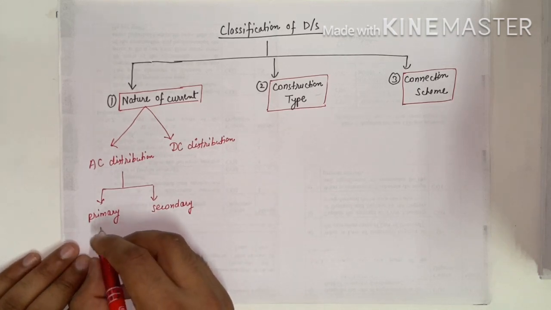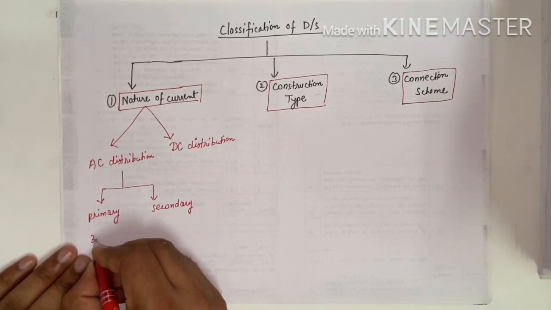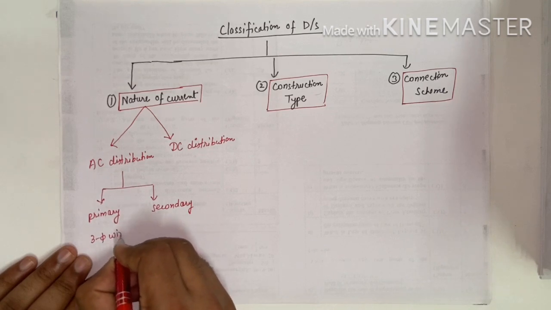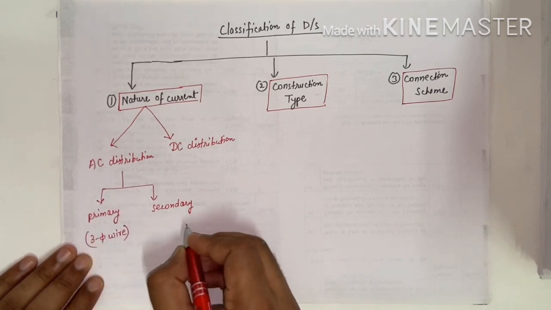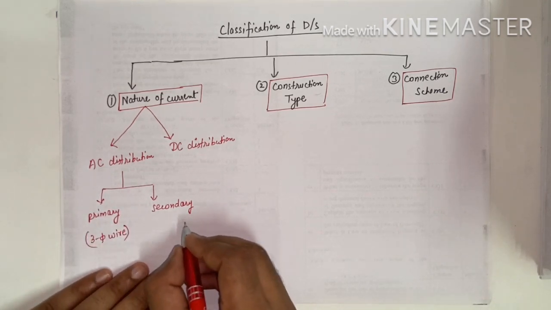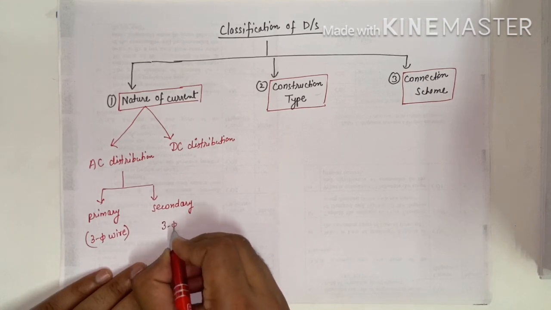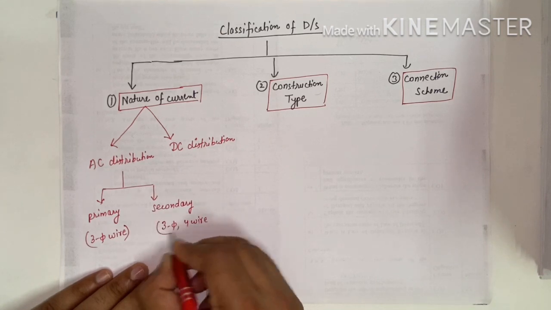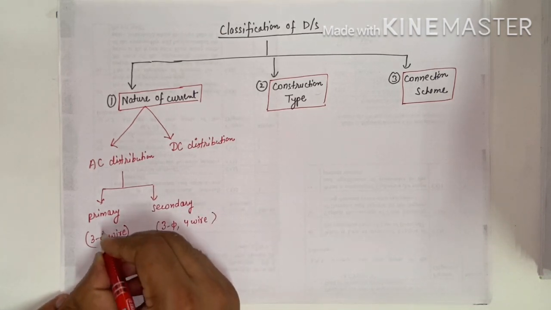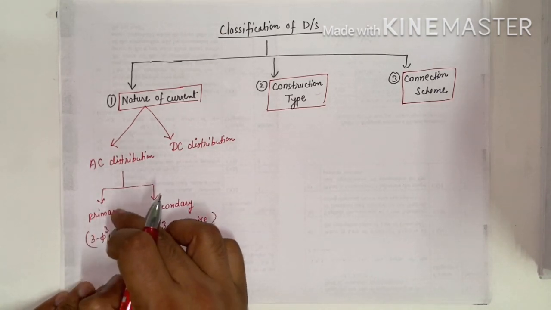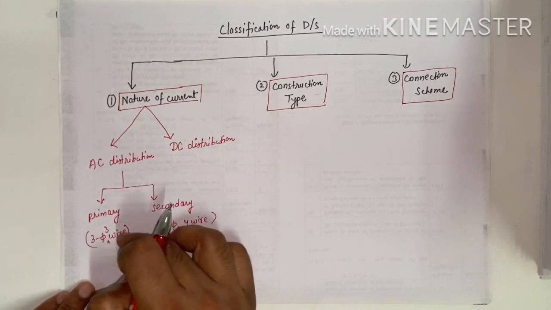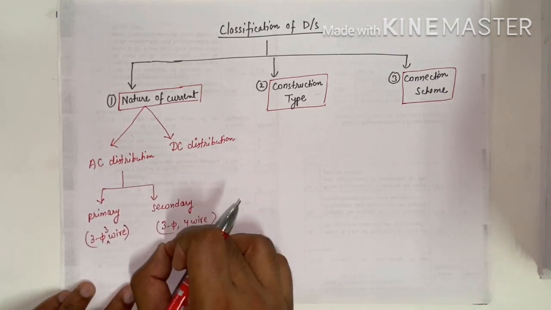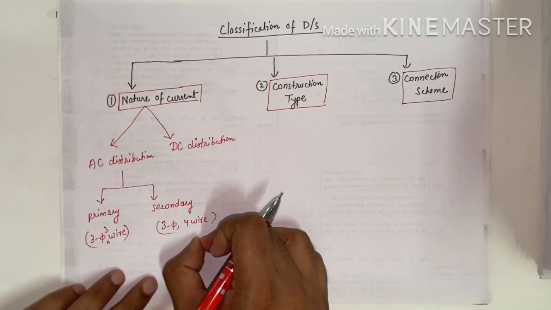In primary AC distribution we have used a three-phase 3-wire system. In secondary AC distribution we have used a three-phase 4-wire system. In the primary we have a 3-phase 3-wire system, and in the secondary we have a 3-phase 4-wire system.